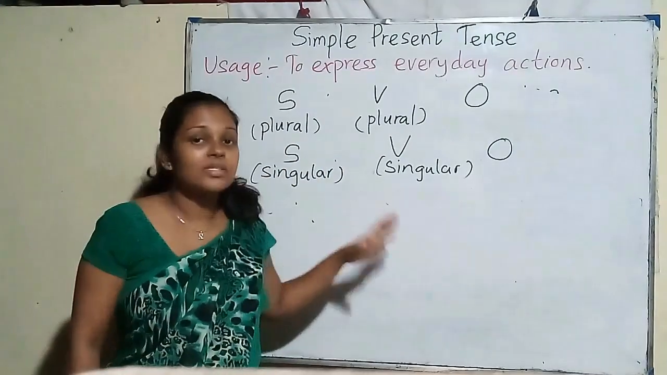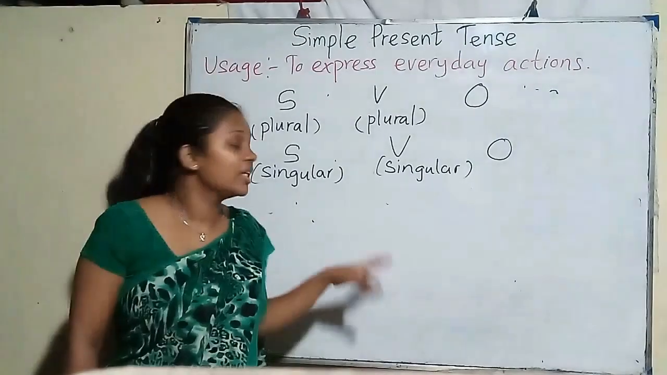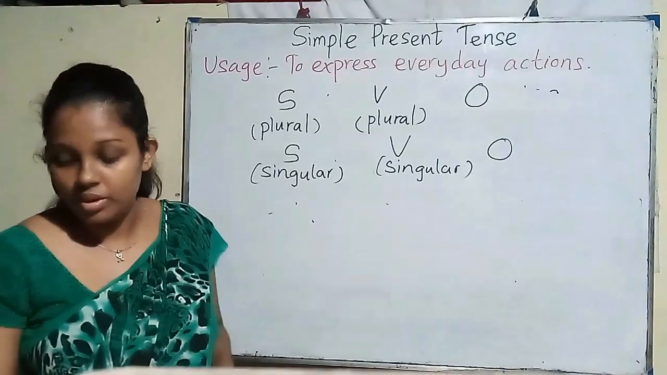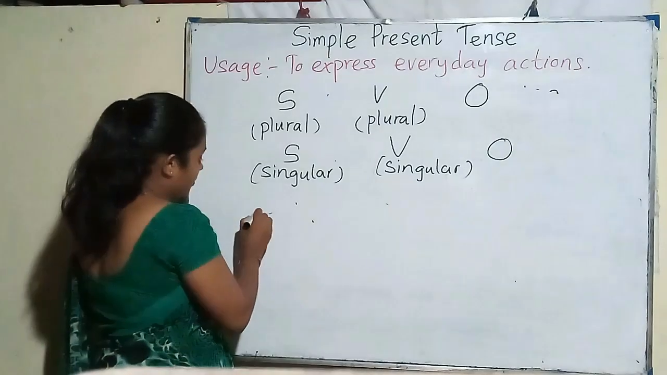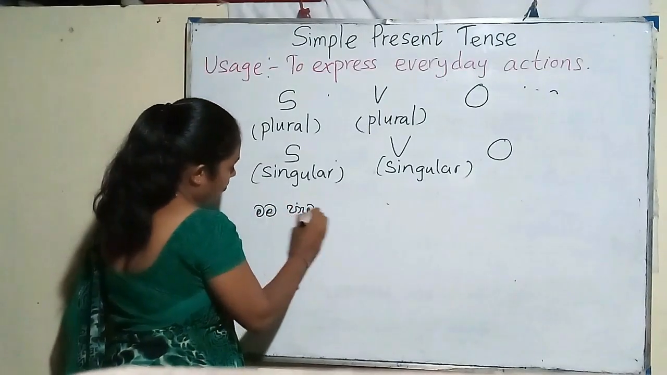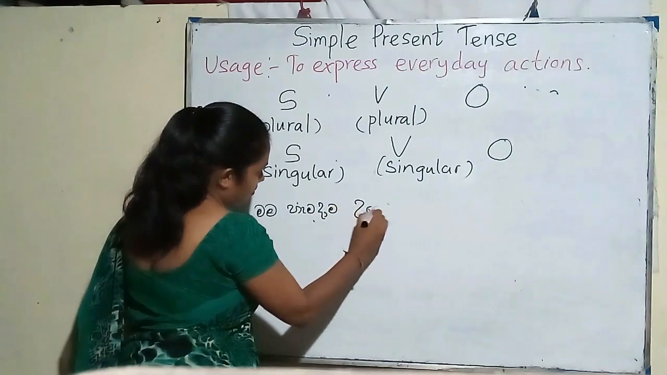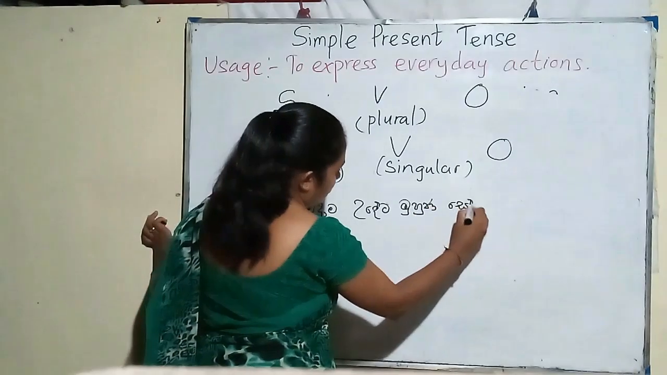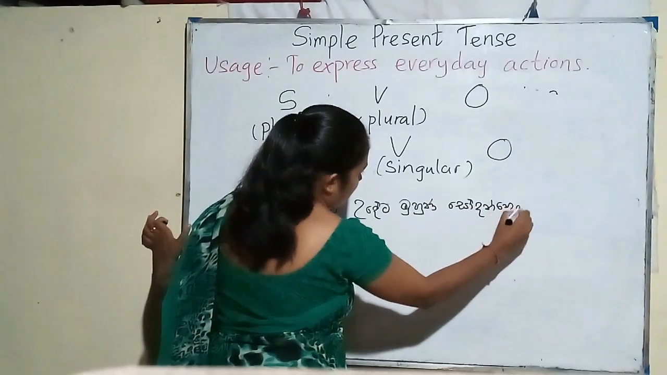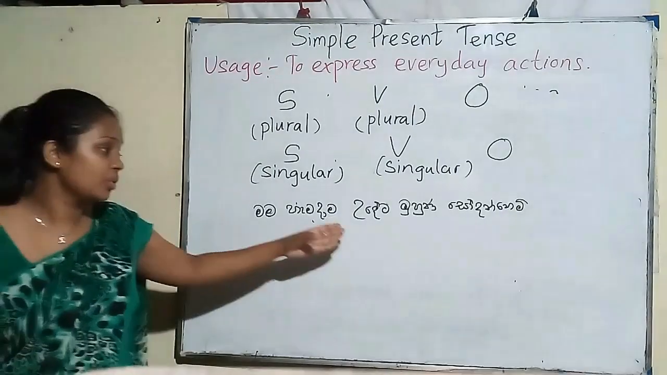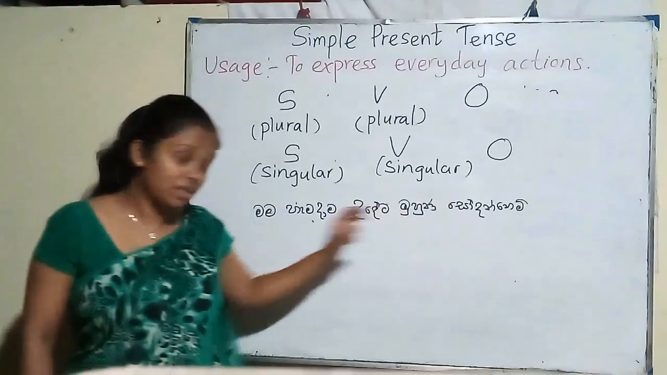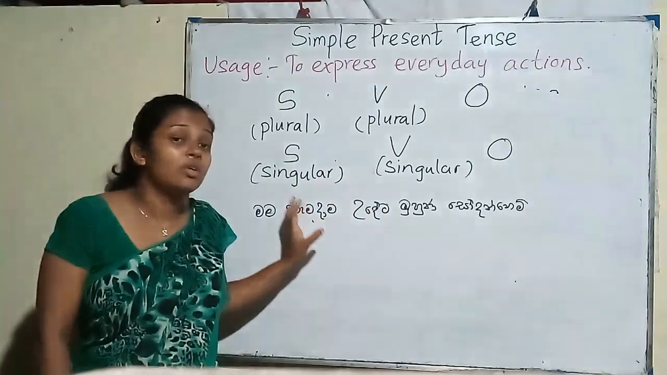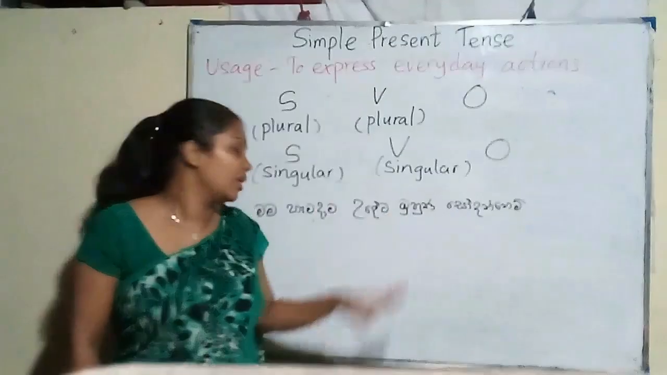First, I'll write a Sinhala sentence, then we can convert it to English. I think it will be more clear for you. So this is the sentence. Mama හැමදාම උදේට මුහුණ සෝදන්නෙමි. This is the sentence. It comes under simple present tense because we do this action every day.